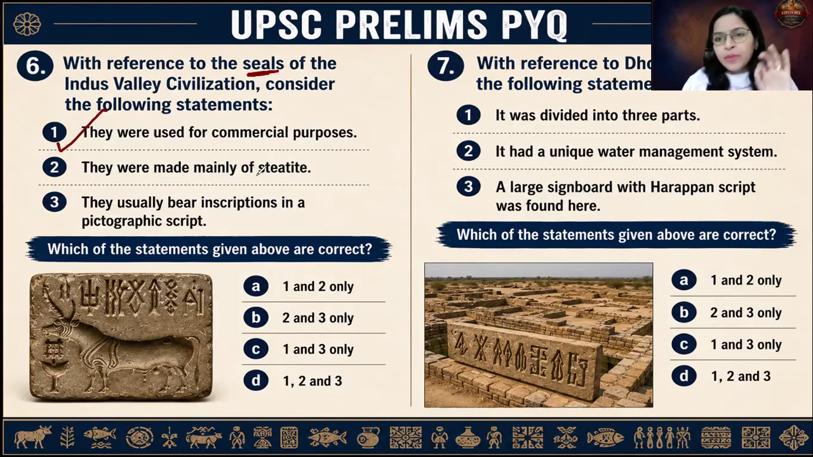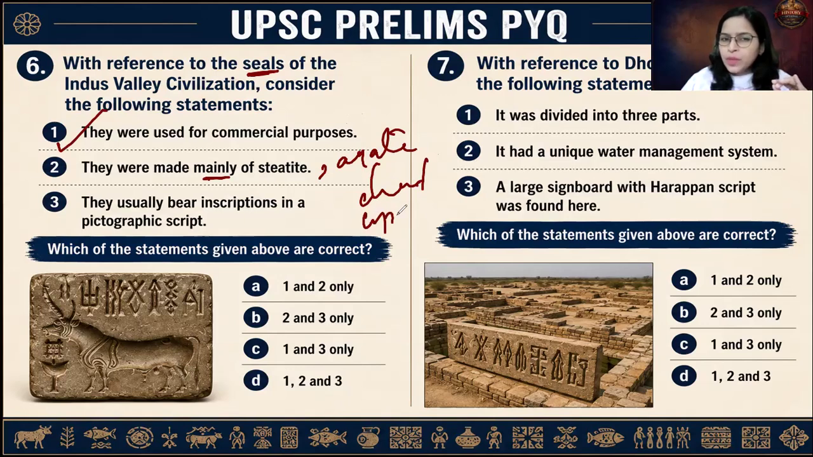They were made mainly of steatite. Yes. If the statement had been that the seals were made only of steatite, then this would have been a wrong statement. But the question says mainly. Yes, mainly steatite was used. Along with the steatite, even agate, chert, copper, and bronze were used. But mainly steatite was used, okay?